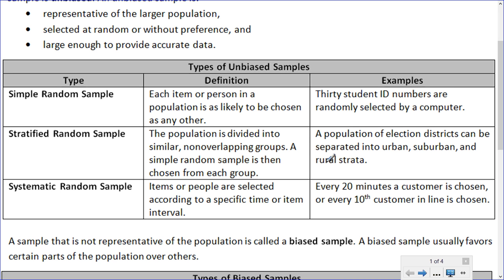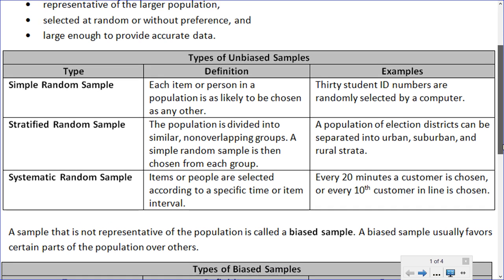And then a systematic random sample is where items or people are selected according to a specific time or item interval. So every 20 minutes a customer is chosen, or every 10th customer in line is chosen. It's systematic. It's the same time interval or the same item interval for each thing or person that is surveyed or chosen.